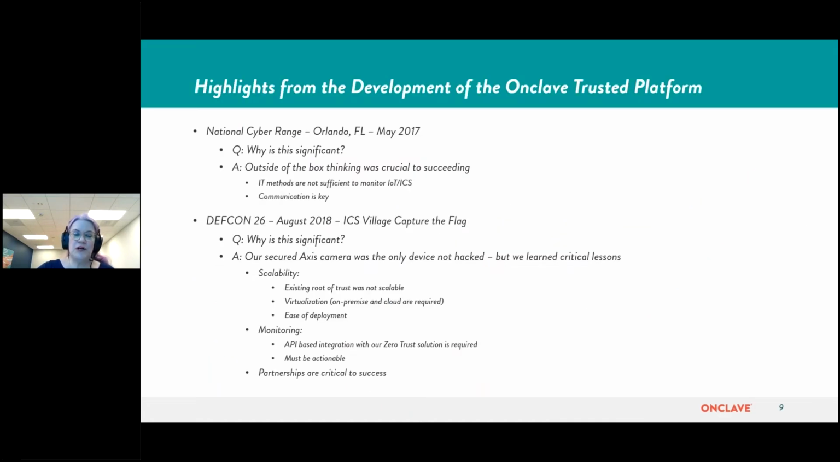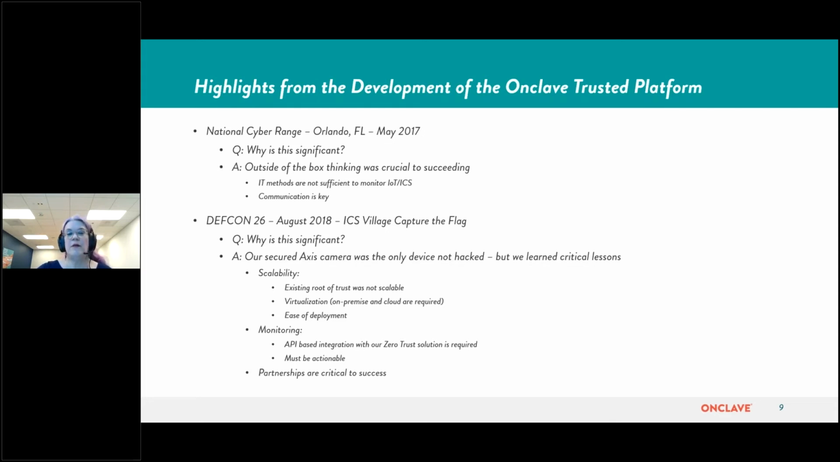This slide, we're going to start illustrating the highlights from the development of the Enclave Trusted Platform. In May of 2017, we were tested at the National Cyber Range in Orlando, Florida. Why is this significant? It wasn't that we just succeeded, but we had to use outside-of-the-box thinking. We determined that IT methods are not sufficient to monitor IoT ICS, and that communication is key, not just within Enclave, but within our partners, within the organizations that we're working with. We learned that because this was a unique environment, there were pieces that were missing, and if we didn't have proper communication, we wouldn't have been able to succeed.